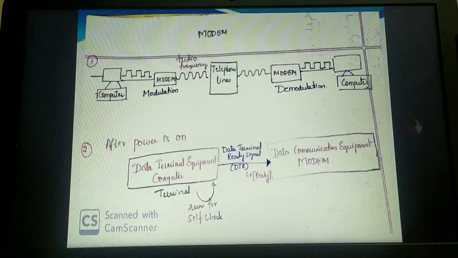Modems actually come in two forms: one is the internal modem, one is the external modem. Internal modems are fixed within the computers, so high-end computers come with the internal modem. But the computers in our college computer lab, we are using external modems. The modems that are connected externally to the computers, like the other peripherals, are usually called external modems. At your home, whatever you have are all external modems.